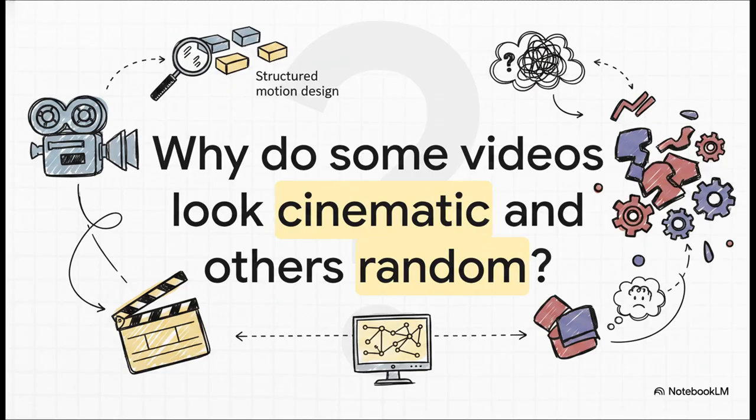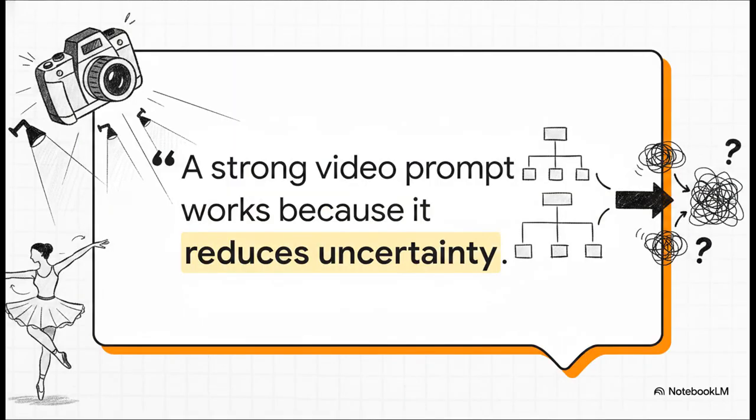If your prompt is vague, the model gets total freedom to fill in the blanks, and in the world of AI video generation, total freedom almost always equals total chaos. The real secret to repeatability isn't adding a dozen more descriptive words to your prompt. It's establishing clear constraints. You aren't just setting a scene. You are giving a motion system a rigid set of guardrails that drastically reduces the model's freedom to make those chaotic choices. A strong prompt works simply because it reduces uncertainty.